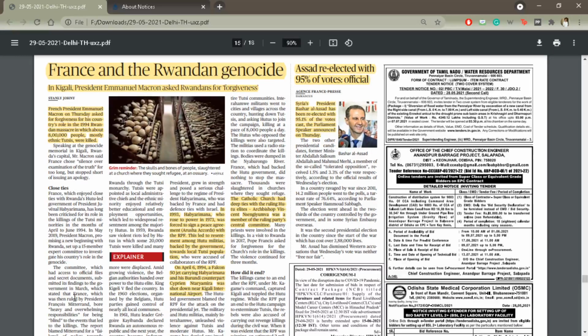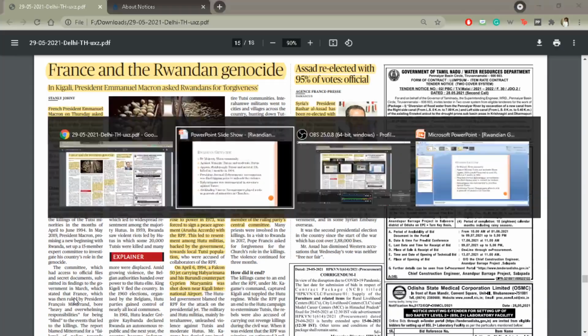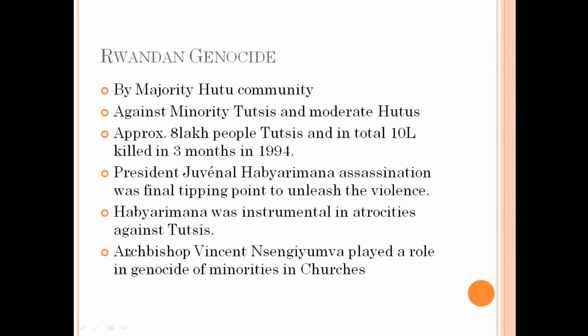The French government then had been taking steps to provide military support to his government. It had also been providing general passive support for this kind of policy to take place in the first place. All right. And the Catholic Church also had played another instrumental role in the assassination of minorities that particularly took place in the churches.